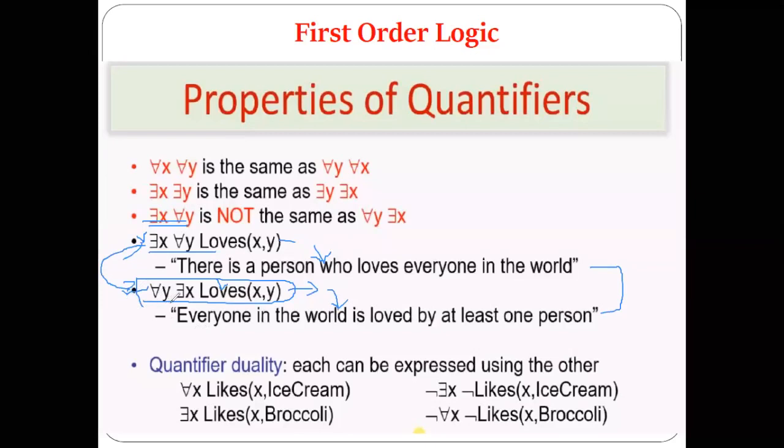Here you can see, all y sum x loves x comma y means what? Everyone in the world is loved by at least one person. Or you can also write it another way: everyone in the world is loved by some person. Yes or no? Yes, sir. So there is a different meaning for this sentence and this sentence. Correct?